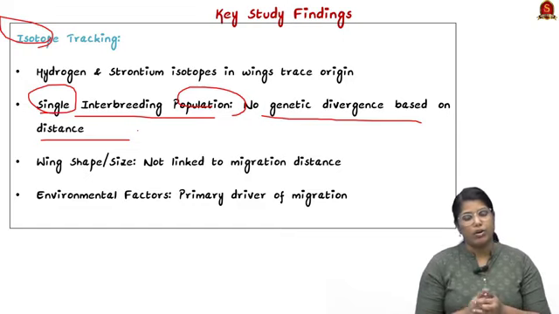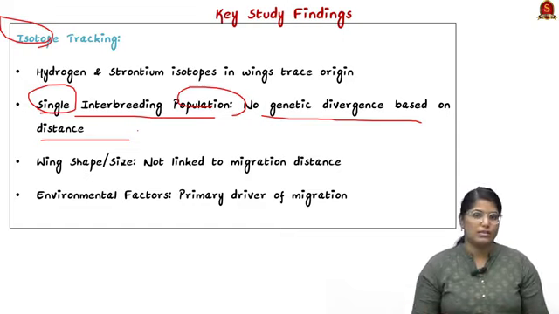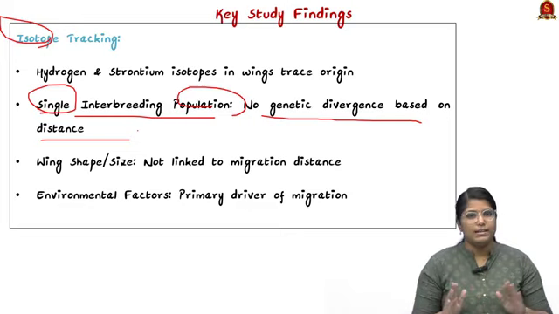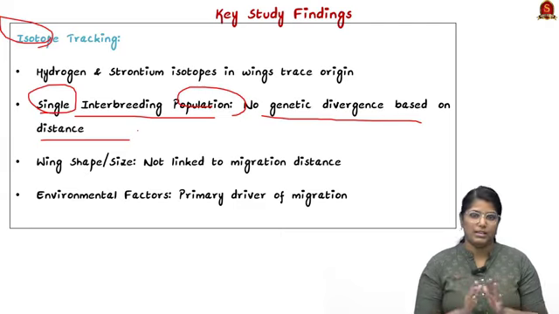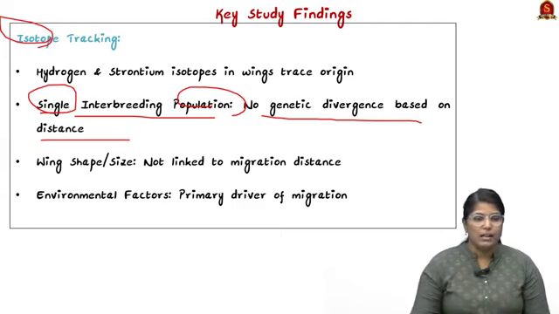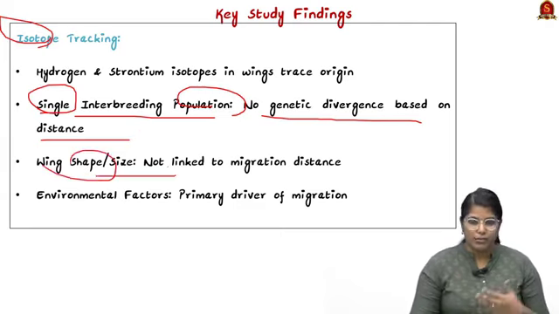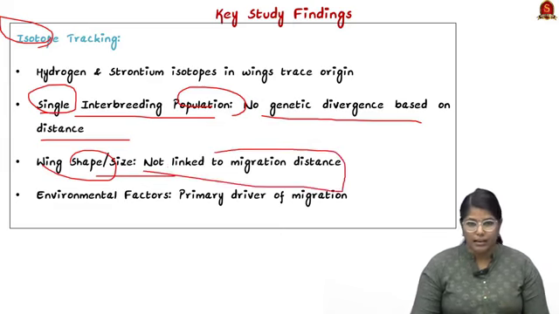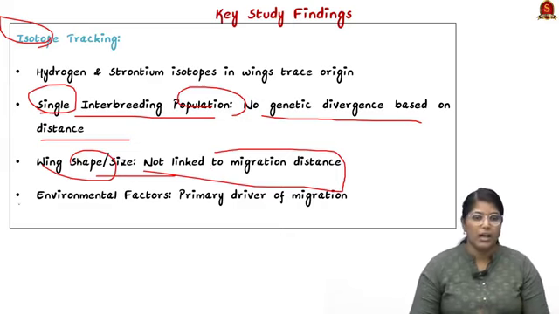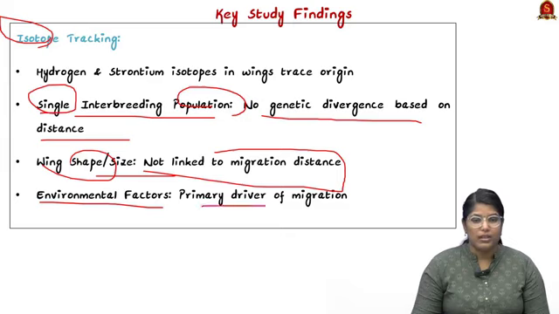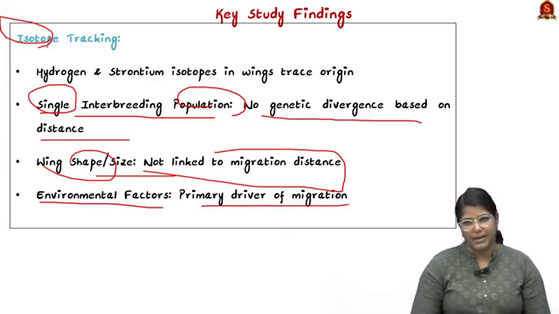But when we talk about butterflies, there is no genetic variation, but there are varieties, like one is short traveling and another is long traveling, but the genes are the same. And thirdly, wing shape or size. Based on the wing shape or size also, it does not differ. They are not linked to migration distance. Both have the same type, and that is why they say this. And finally, environmental factors are the primary driver of migration.